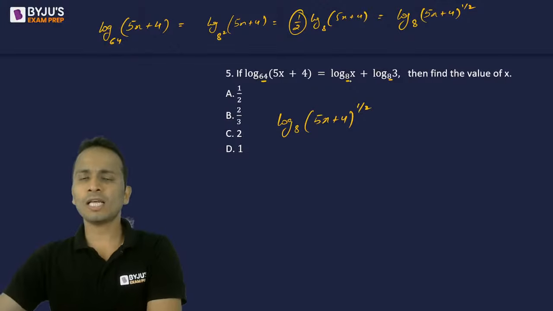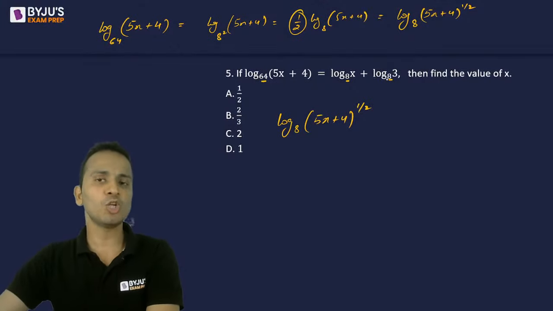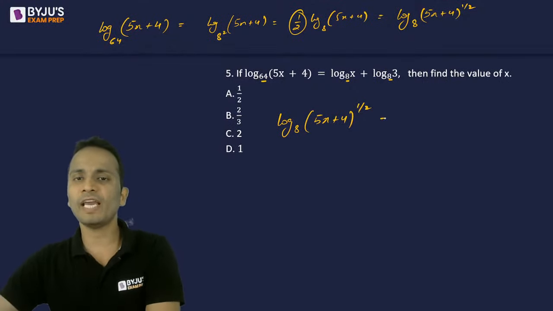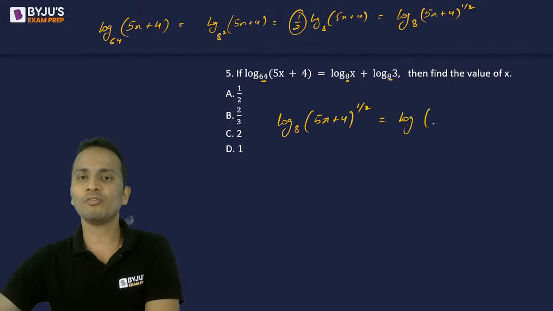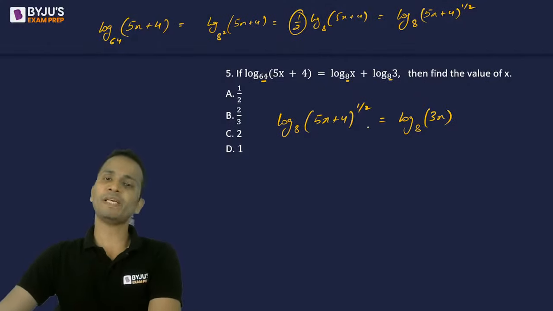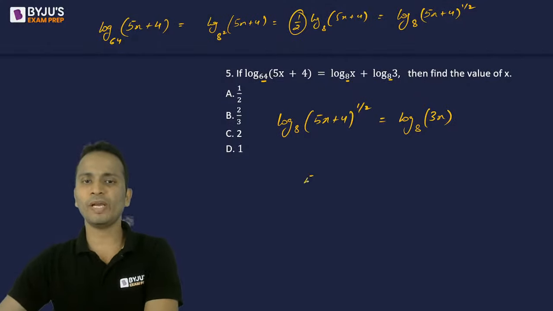Done. On the right hand side, log a plus log b can be written as log of a into b. So log of 3x, and the base is 8. Now since bases are the same, I can equate 5x plus 4 raised to the power half with 3x.